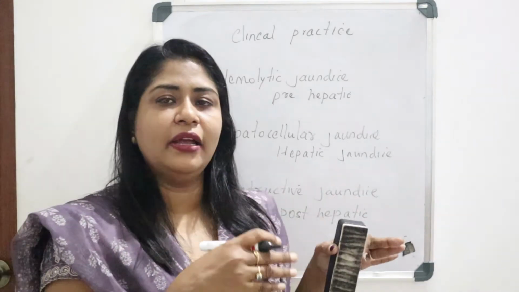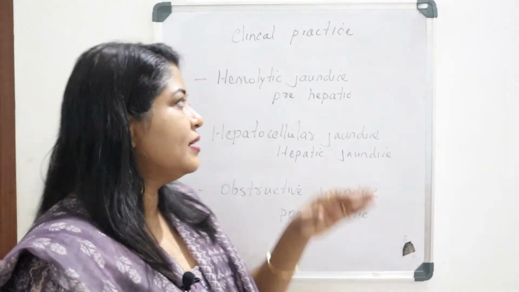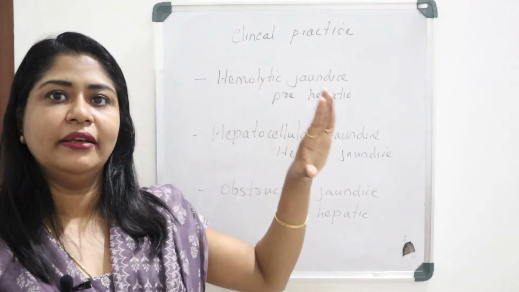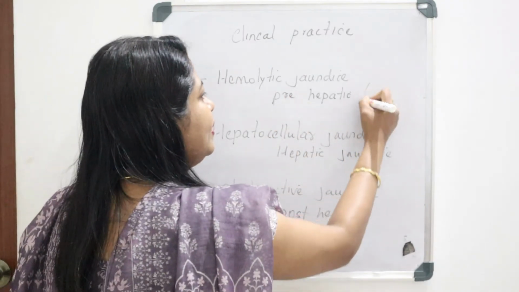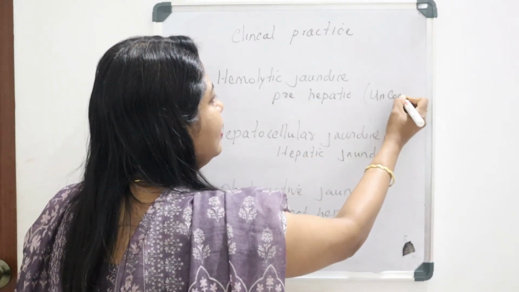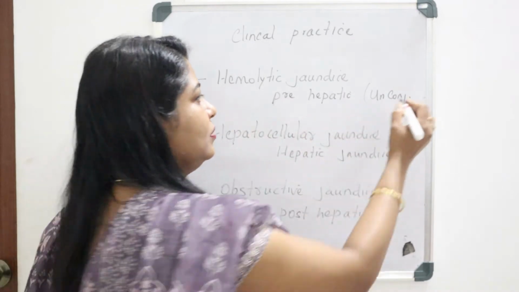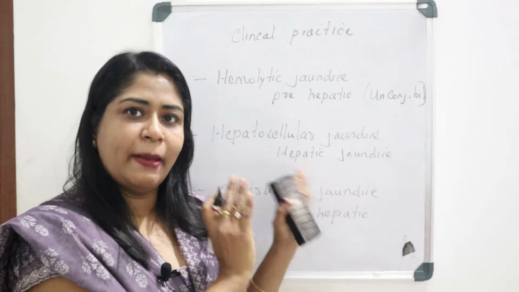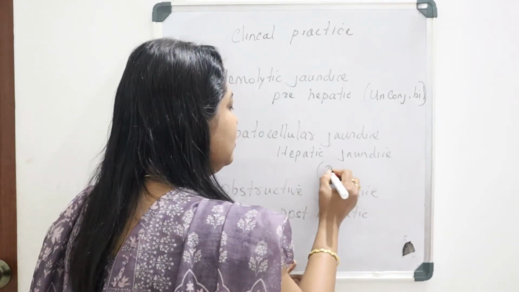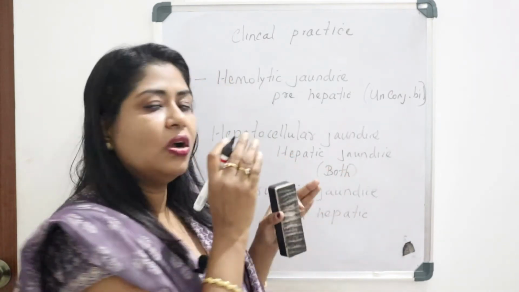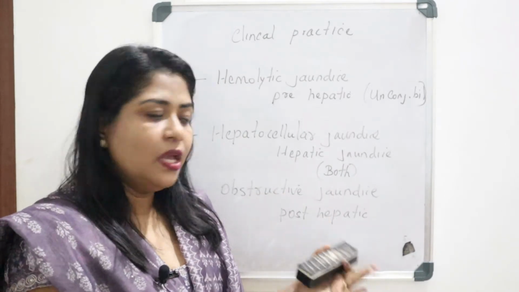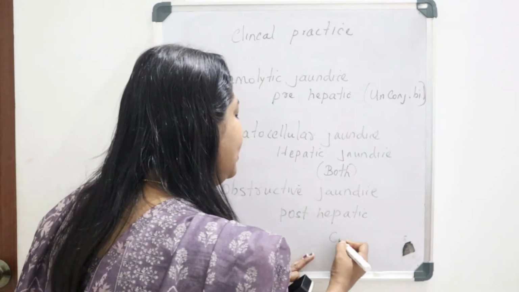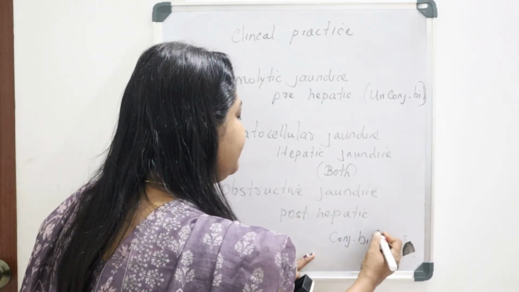From the names themselves we can understand this: in prehepatic jaundice, unconjugated bilirubin level will be increased. In hepatocellular or hepatic jaundice, both unconjugated and conjugated bilirubin levels will be high. In obstructive or post-hepatic jaundice, conjugated bilirubin level will be high.